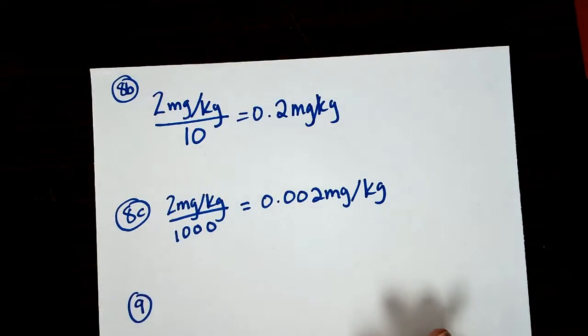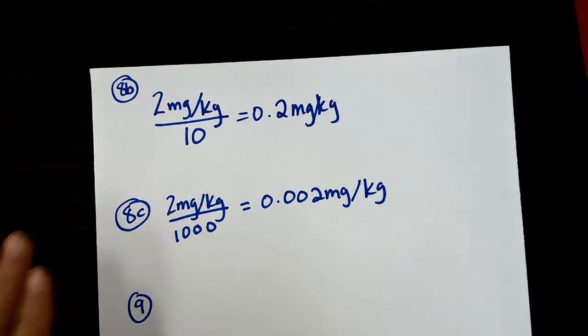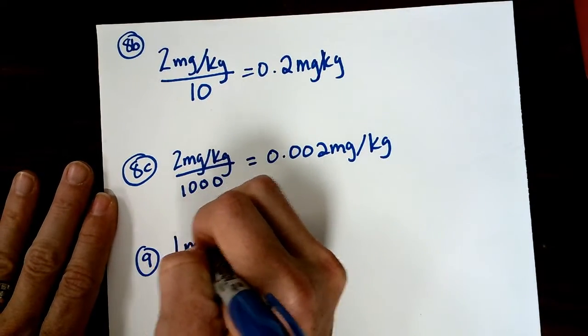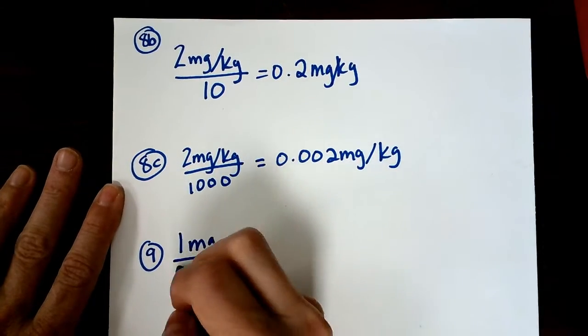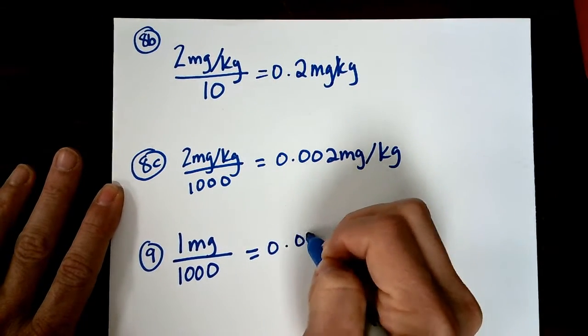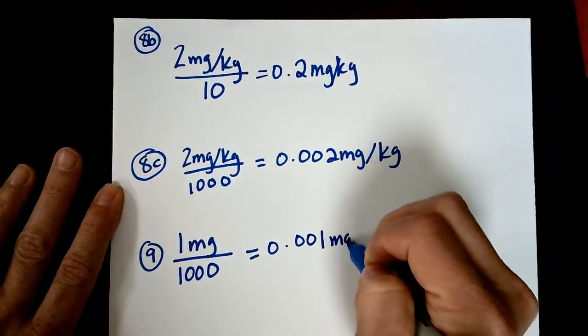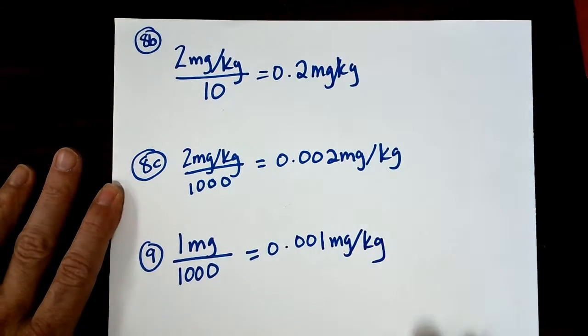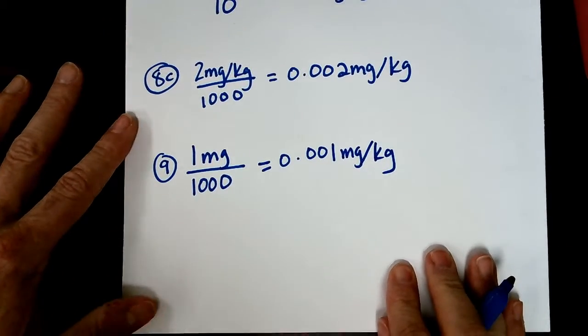Number 9, if 1 milligram per kilogram of mass of pesticides is the LD50 for rats in an experiment, what would be considered safe exposure for humans? Well, we take that 1 milligram, and again we divide it by 1,000, and that's going to give us 0.001 milligrams per kilogram would be considered safe for humans.